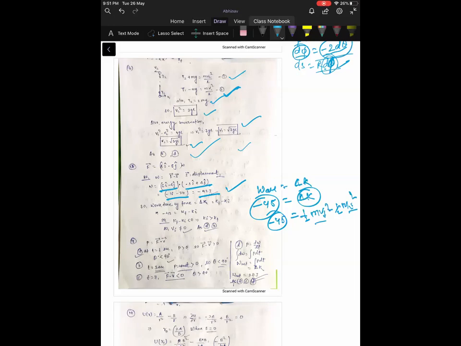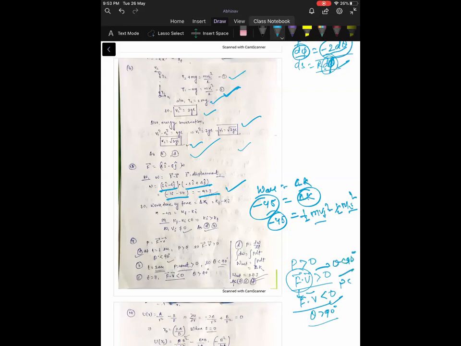Question 18. Power of a non-zero force acting on the block varies with time as shown in the figure. The angle between the force acting on the block and its velocity is? It's a simple question. So power is equal to F dot V. If power is positive, F dot V is positive, which means the angle between force and velocity is acute. If power is negative, F dot V will be negative, theta will be greater than 90 degrees. In this case, theta will be less than 90 degrees. So now you will calculate.